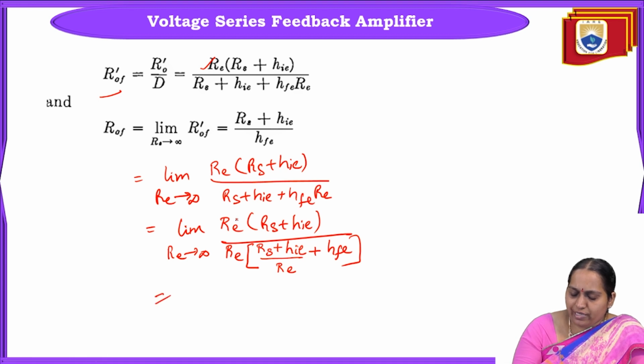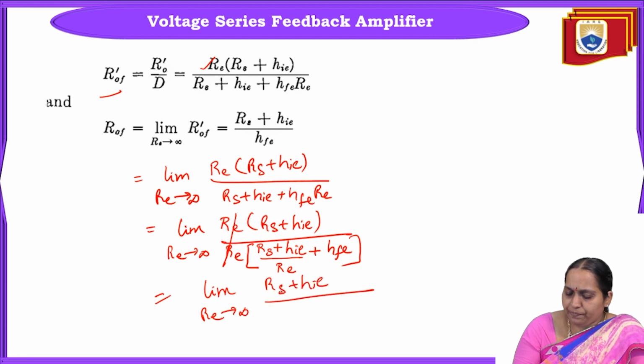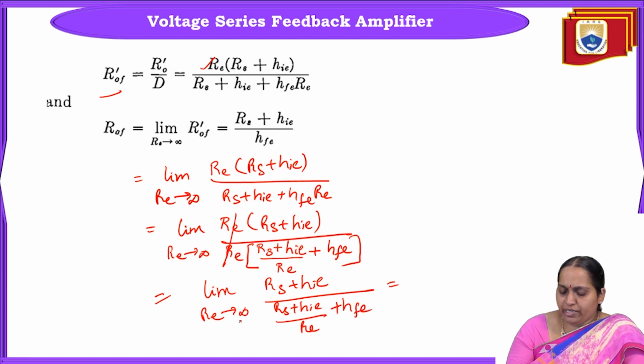Okay, so what happens now? We'll just cancel these two. Limit RE tend to infinity, Rs plus HIE by Rs plus HIE by RE plus HFE. Now if we substitute the limit RE equal to infinity, something by infinity, this factor is going to be 0.